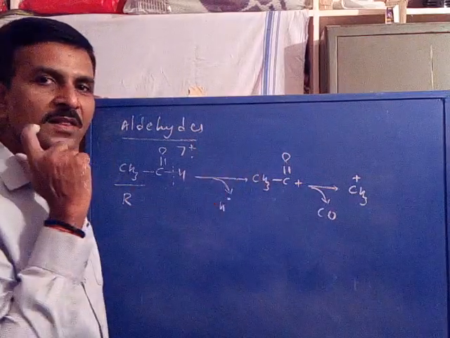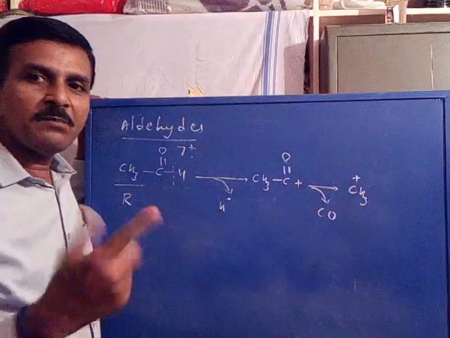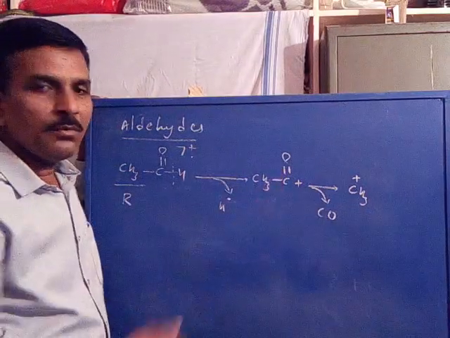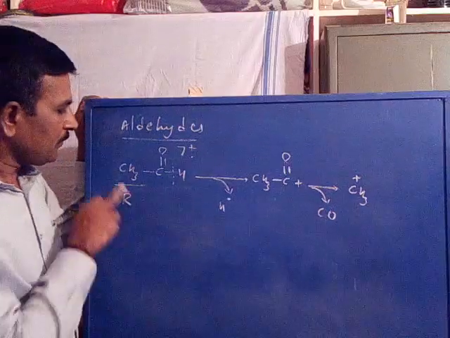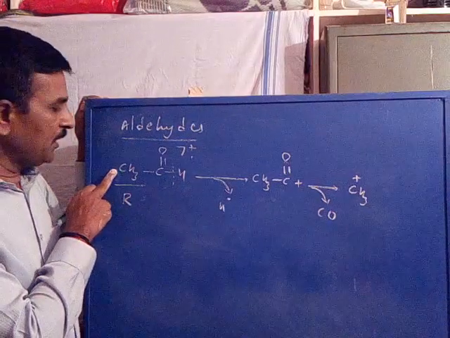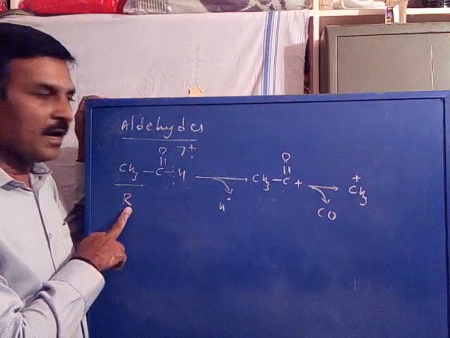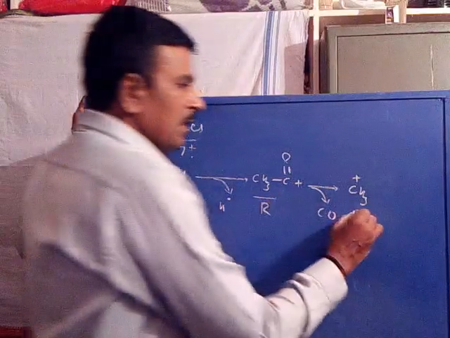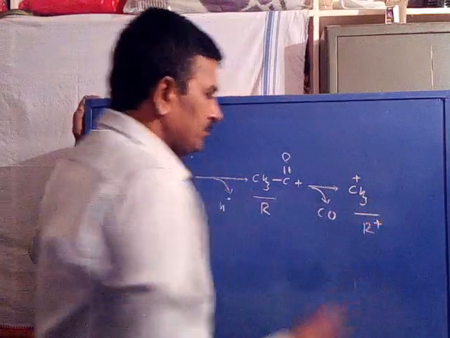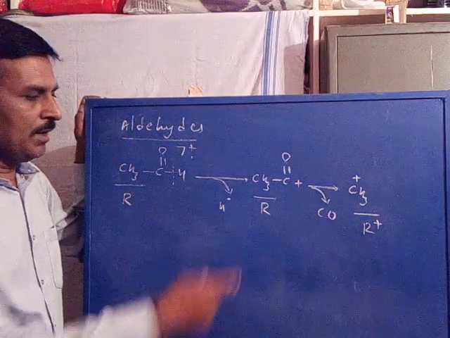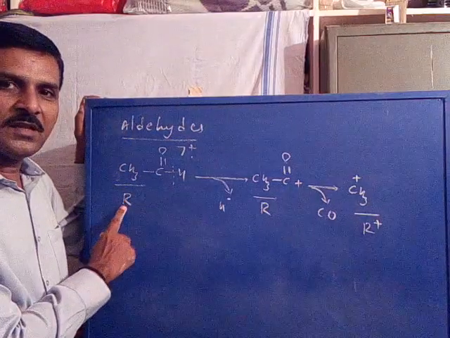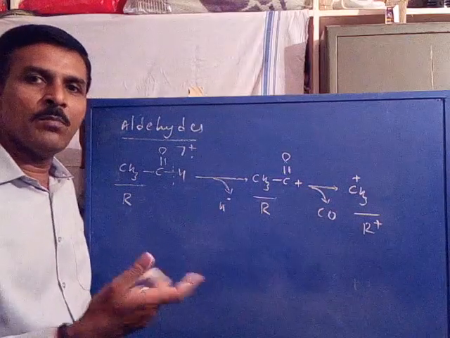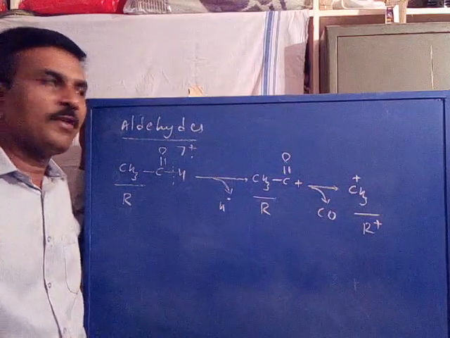The acyl cation further undergoes fragmentation by the loss of carbon monoxide as a neutral to give a methyl cation. When we keep an R group in place of CH3, you will get R-C=O and the R cation. So with the replacement of CH3 by other alkyl groups, you will get many more examples of aldehyde fragmentation.